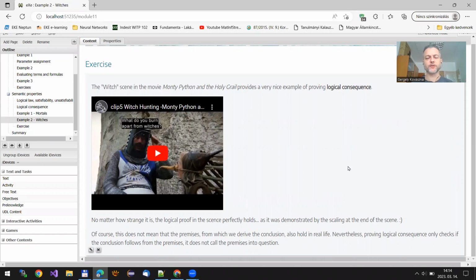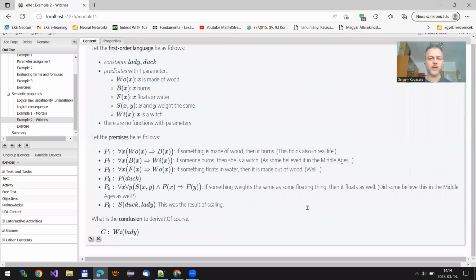In one of the previous modules, we checked out this movie scene by Monty Python. In this scene, it is proved that the lady is a witch. So we formalized all the statements from the movie scene as first-order formulas. You can see them on your screen. Now I am not going to translate them into CNF, but it is easy to do. Rather, I would like to translate those formulas into Prolog directly.